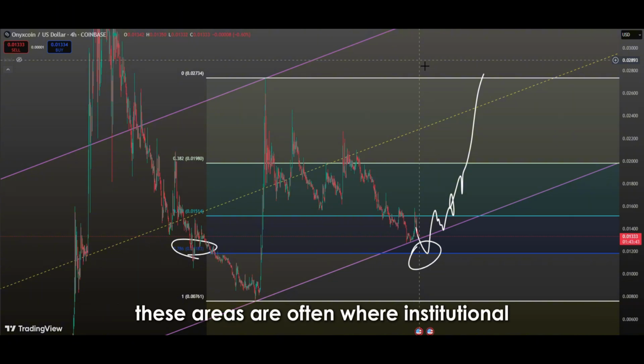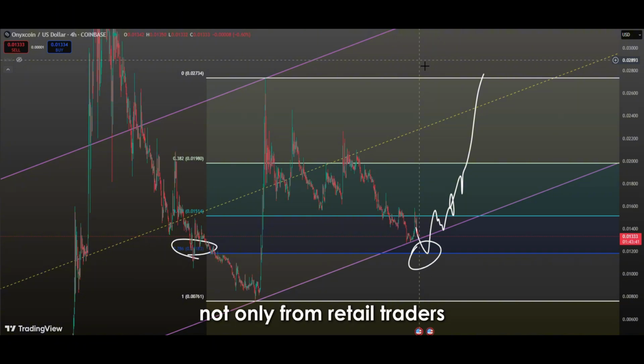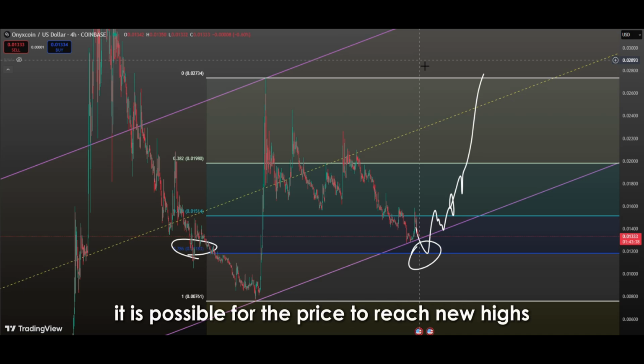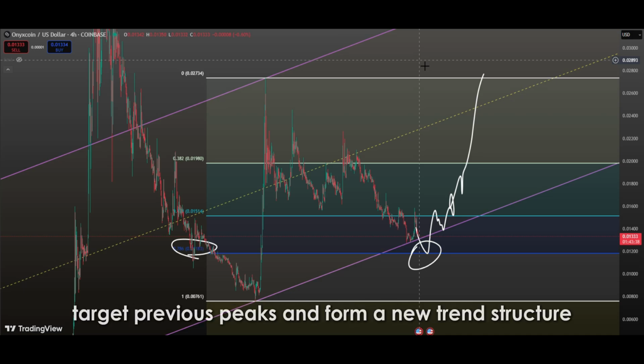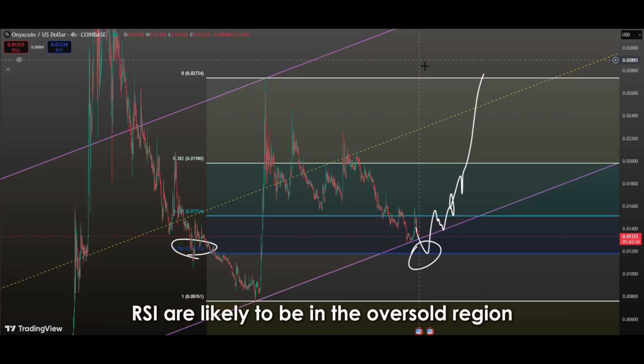These areas are often where institutional investors begin to take positions. Therefore, a rise that starts from this level may gain momentum, not only from retail traders, but also from large funds and whales stepping in to drive the price higher. In this scenario, it is possible for the price to reach new highs, target previous peaks, and form a new trend structure. Additionally, momentum indicators such as the Relative Strength Index, RSI, are likely to be in the oversold region